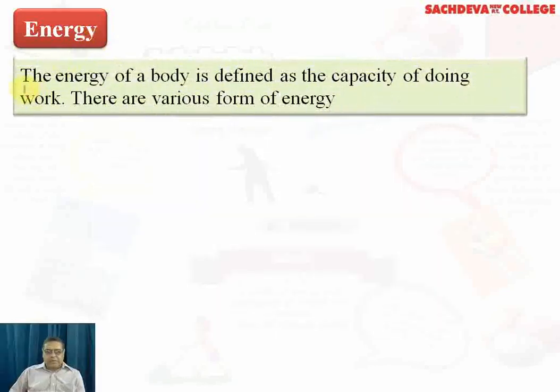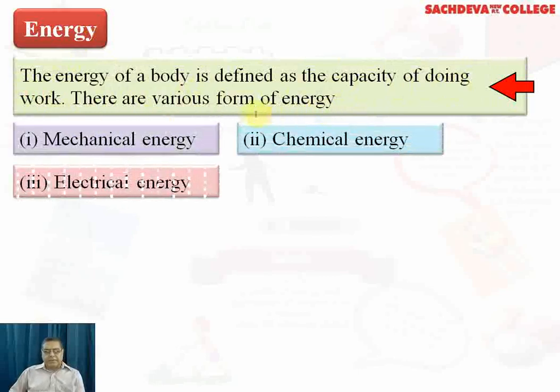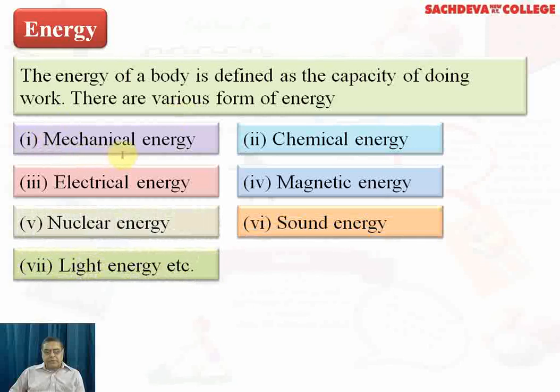Now, in the concept of energy, as is clear from the definition I explained earlier, the energy of a body is defined as the capacity of doing work. There are various forms of energy: mechanical energy, chemical energy, electrical energy, magnetic energy, nuclear energy, sound energy, and light energy.